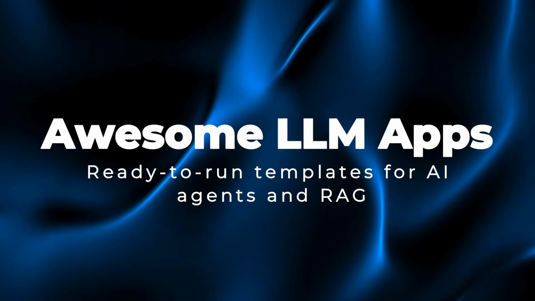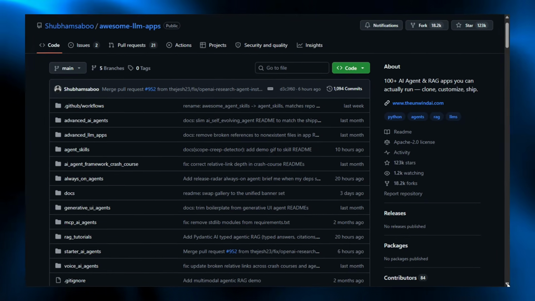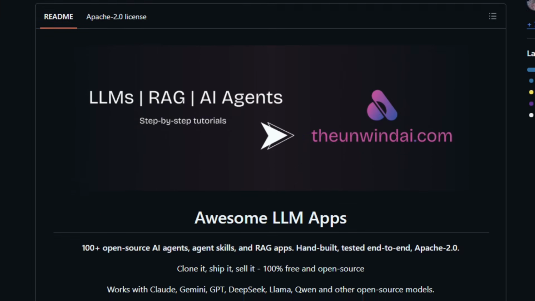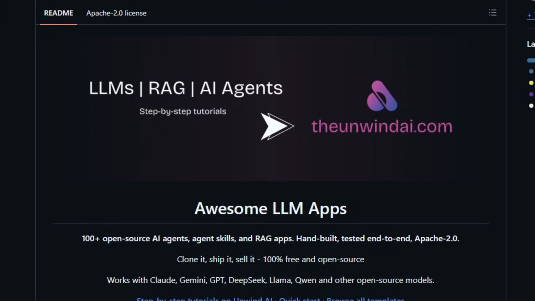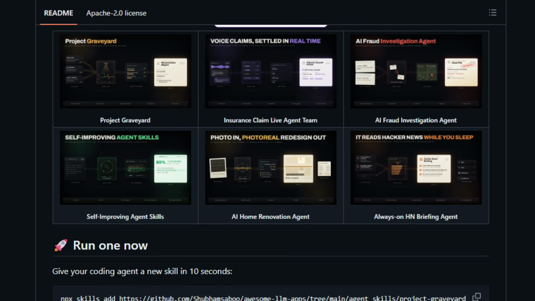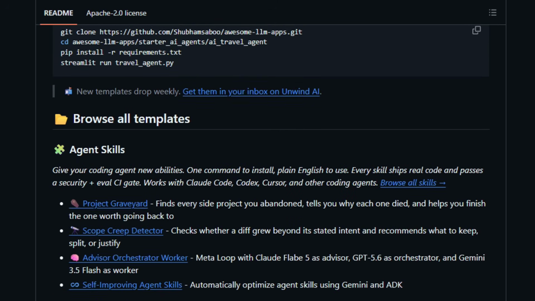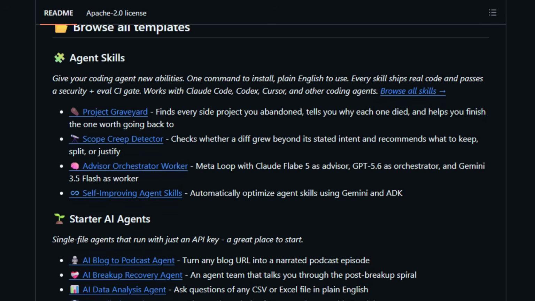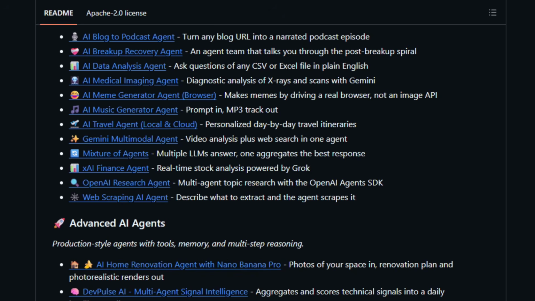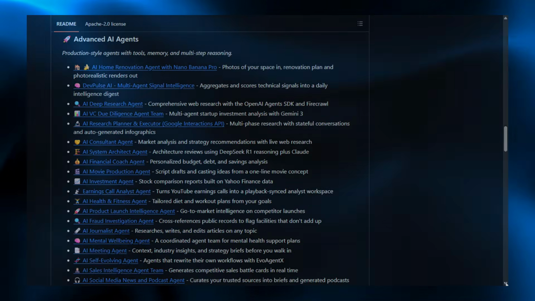Project number 3. Awesome LLM Apps, ready-to-run templates for AI agents and RAG. Awesome LLM Apps is an open-source collection of ready-to-run templates for building AI agents and RAG applications. It gives developers self-contained example projects with full source code, organized into categories like starter agents, multi-agent teams, voice agents, MCP agents, retrieval pipelines, memory, and fine-tuning. Each template is provider agnostic, so you can switch between Claude, Gemini, GPT, Llama, Qwen, and xAI with a config change. Most projects use Python and run in a few commands after cloning. It matters for anyone learning to ship real LLM apps. Fork a template and build on it.